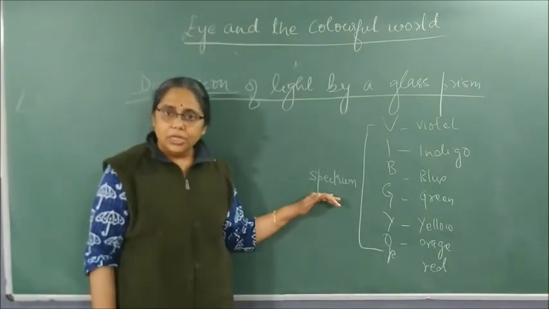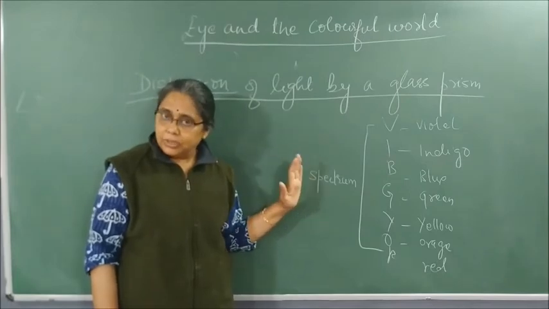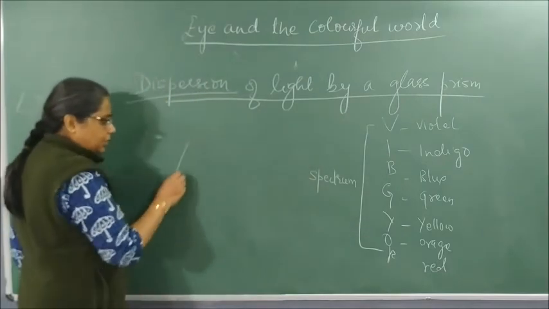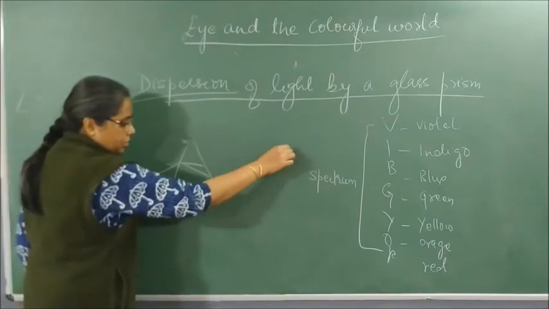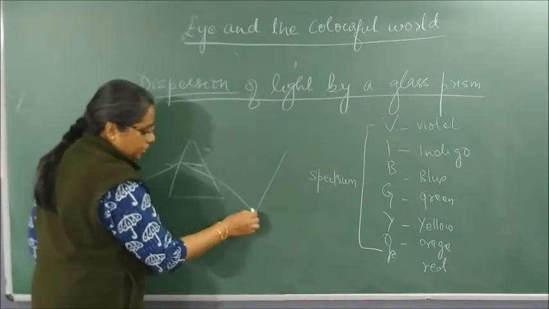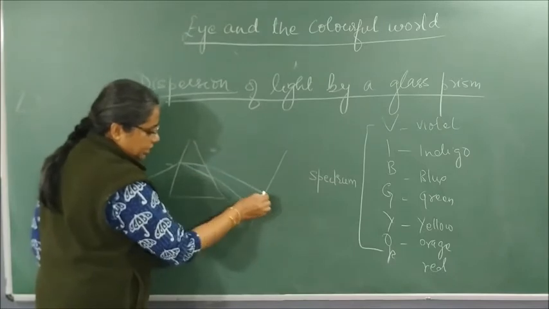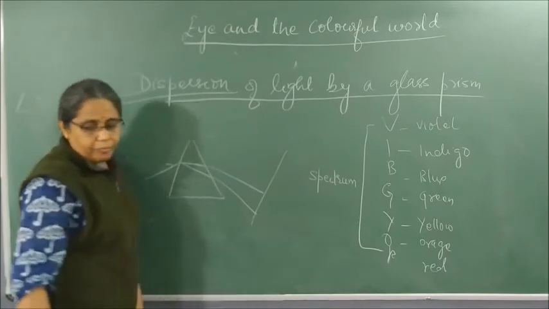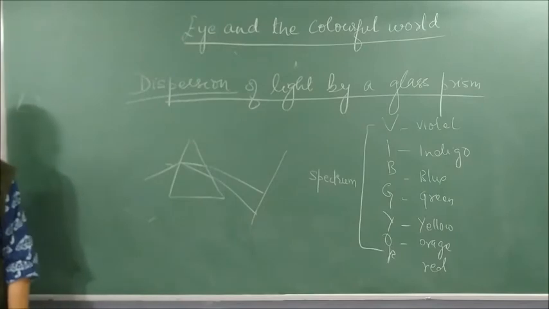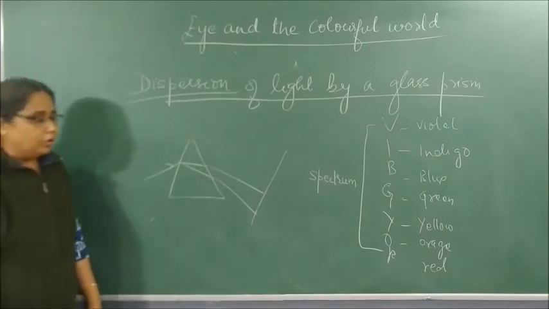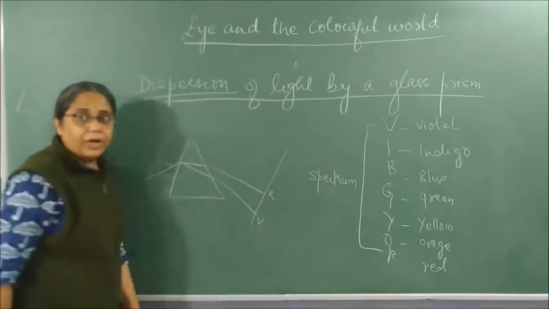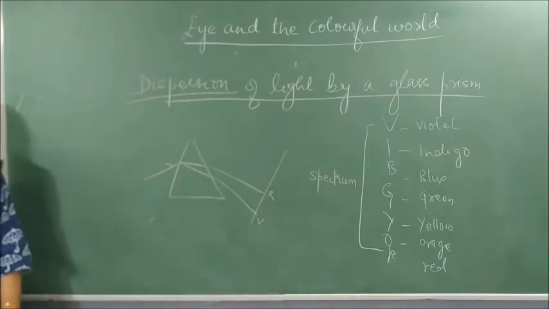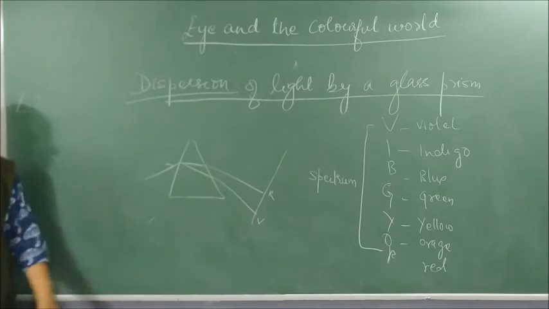as what? Spectrum. Clear? So if I pass light through a prism, this is my screen, it splits into 7 different colors. What are the colors? From where should I start? Blue below or red? It is always violet below and red on the top. Why is this exactly like this?